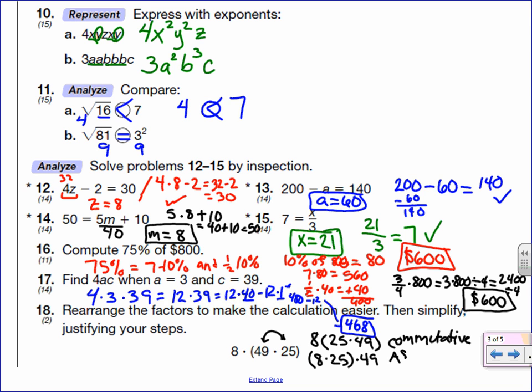I can do that by the associative property, which says that the groupings, or where the parentheses are, don't matter when you're just multiplying or just adding. So then 8 times 25 is 200. And then 2 times 49, well, it's going to be 2 less than 100, because I have 49 times 2, so 98. And then I'll have 2 zeros at the end.